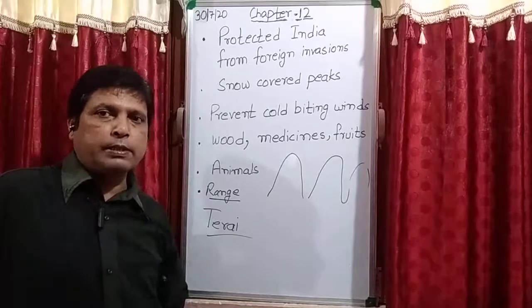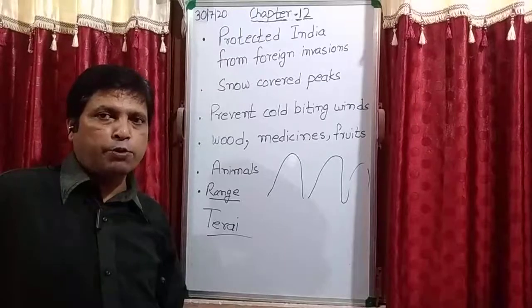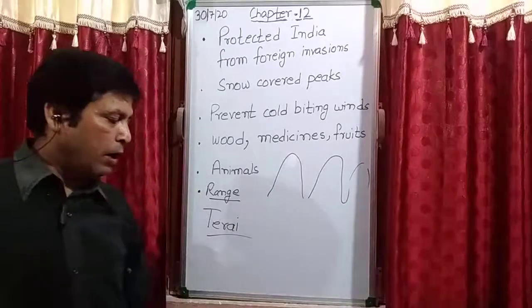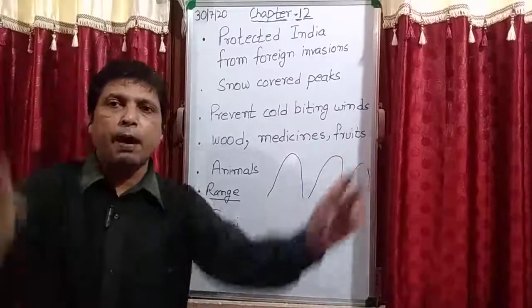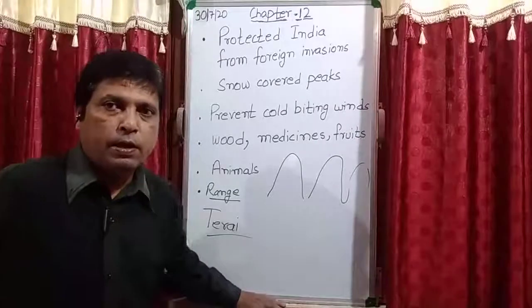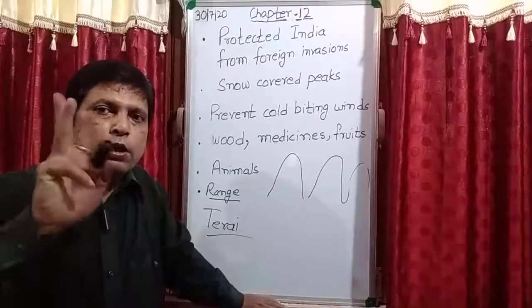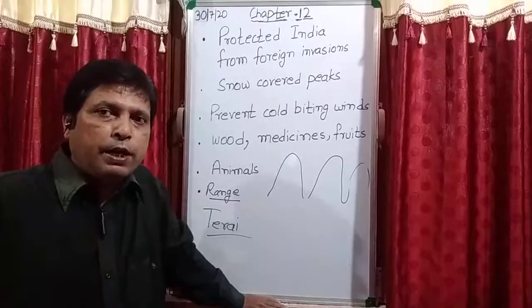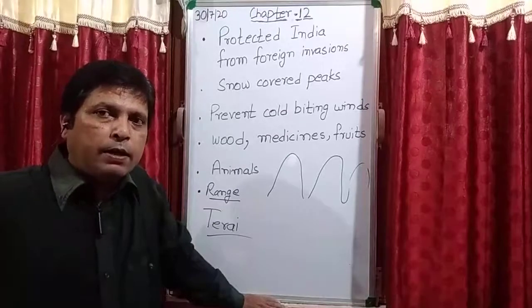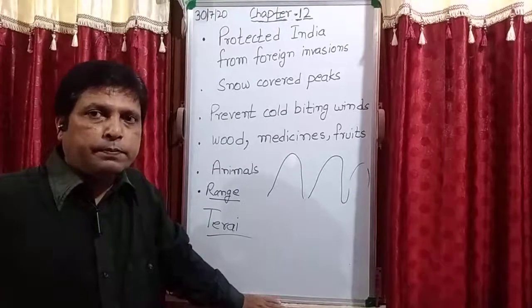From Jammu Kashmir to Arunachal Pradesh, this is the Himalayan range, and we studied it in 3 parallel ranges: Himadri, Himachal and Shivalik.